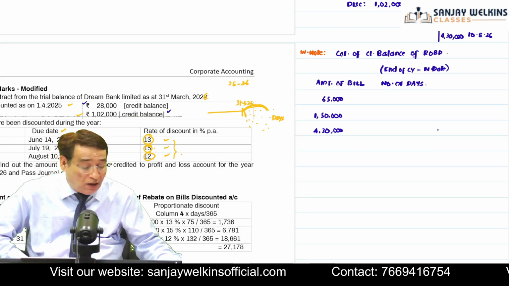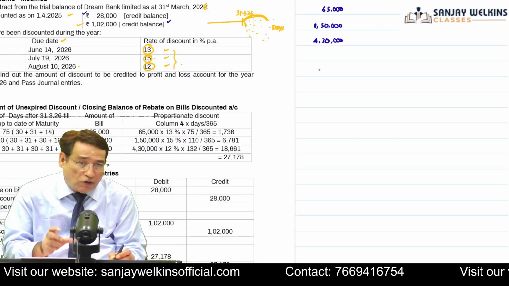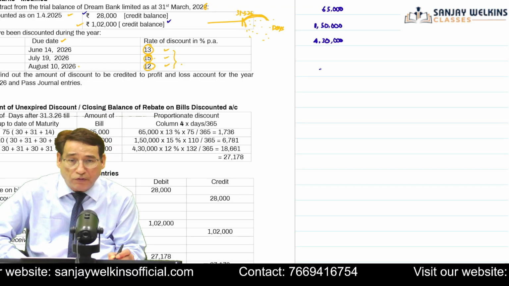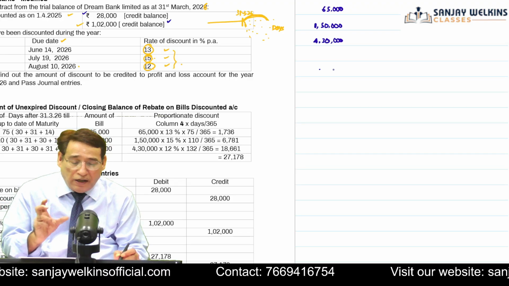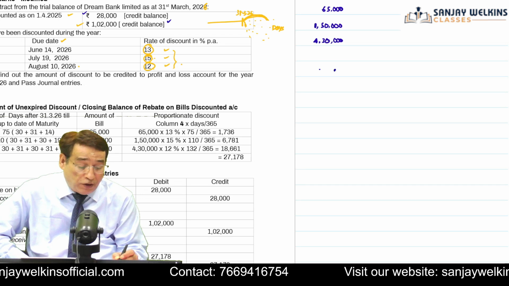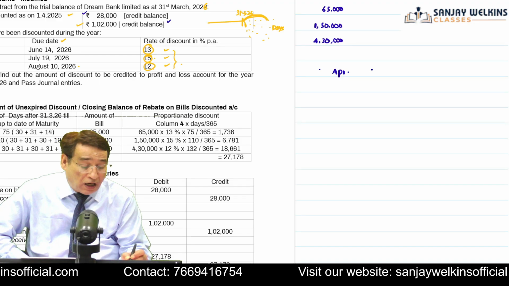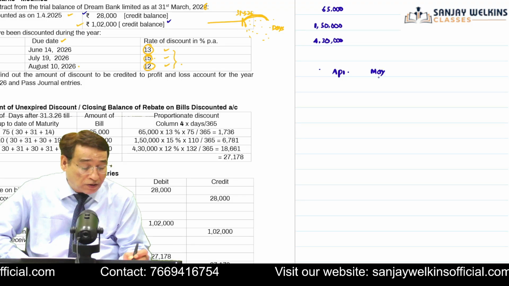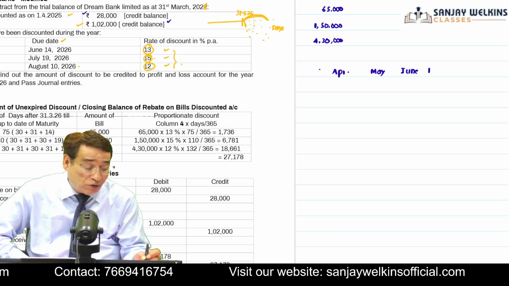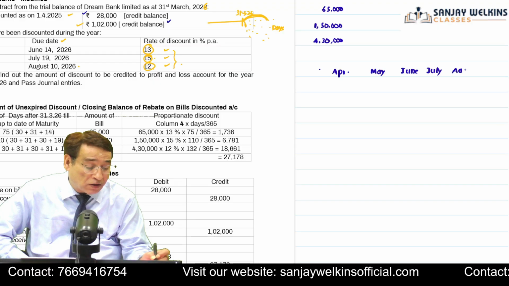So how am I going to compute it? I will give you a clue. As you know, my current accounting year is ending on 31st of March, 31st of March 2026. After the end of the current year, the first month in the next year will be April 2026, isn't it? After April we will have May 2026, then June 2026, then July 2026, and then August 2026.